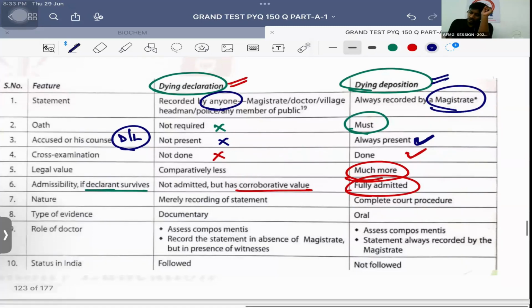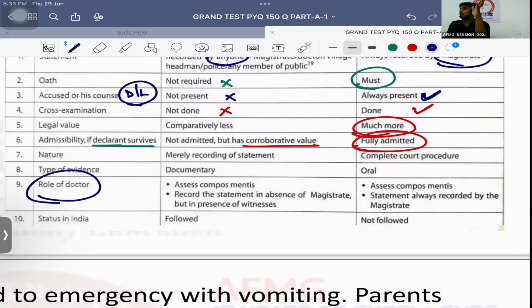So remember. Role of doctor, previous year question. What is the role of doctor in dying declaration as well as dying deposition? Our role is to assess compos mentis. That is whether the patient is in sound mind or not. That we have to tell. Okay?